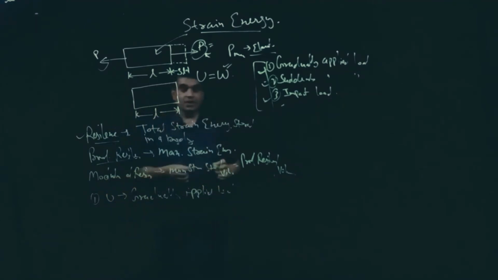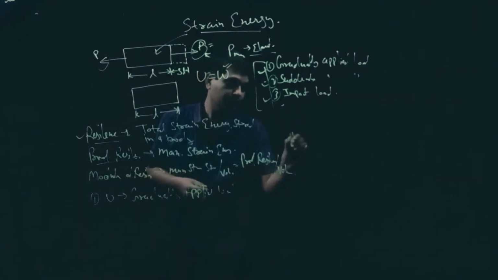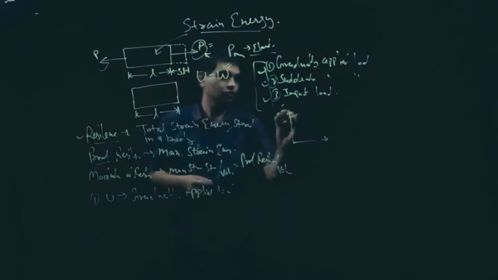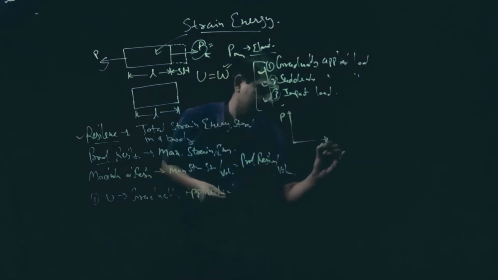In the case of gradually applied load, we sketch a curve between load and deformation.